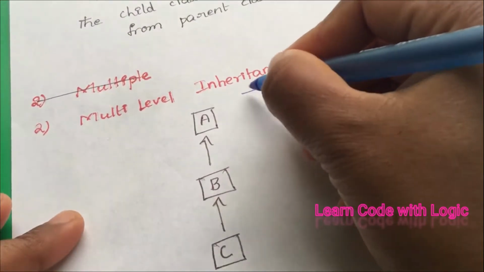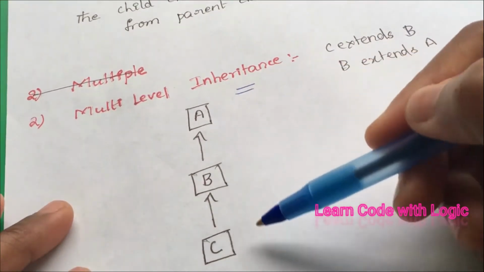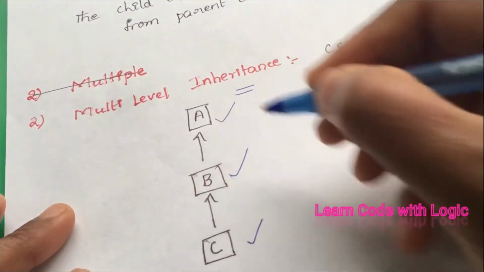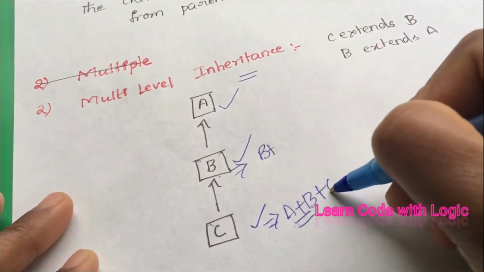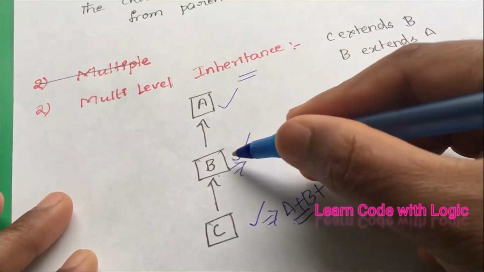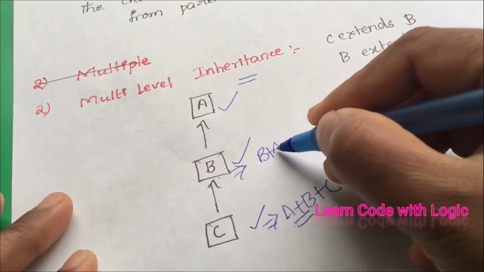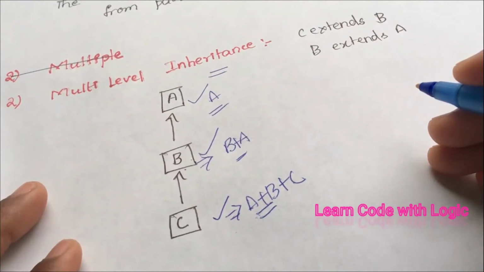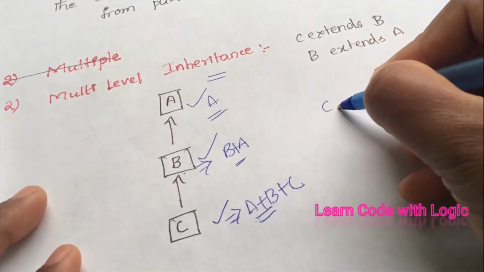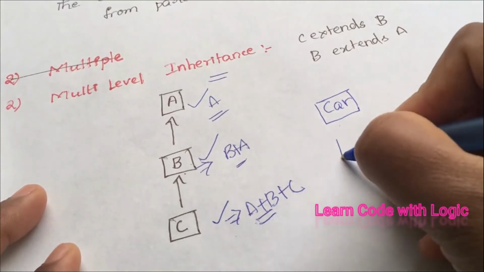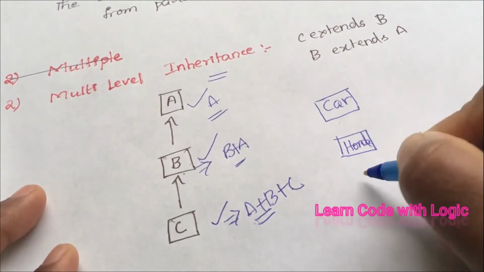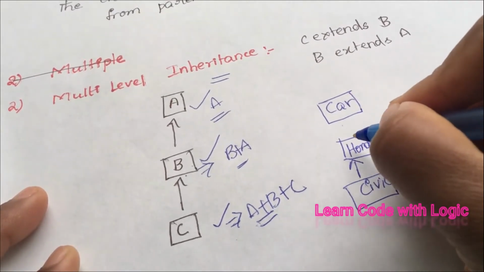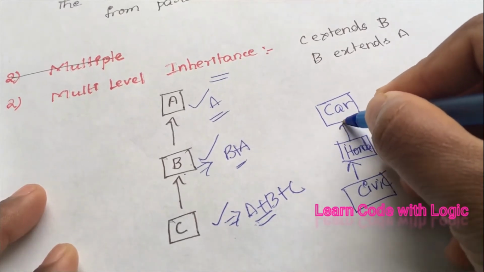The second inheritance is multi-level inheritance. Here you can see there are more levels where C extends B, B extends A. In this case, C can access A, B and C features, meaning methods, B can access B and A features, and A has only A features. This is called multi-level inheritance. We can see one more real example. Car, Honda, Civic, where the Civic model extends Honda and Honda extends car.